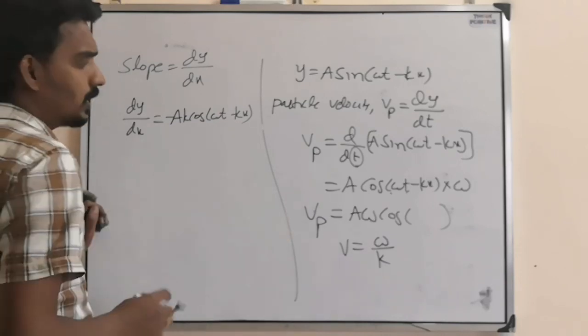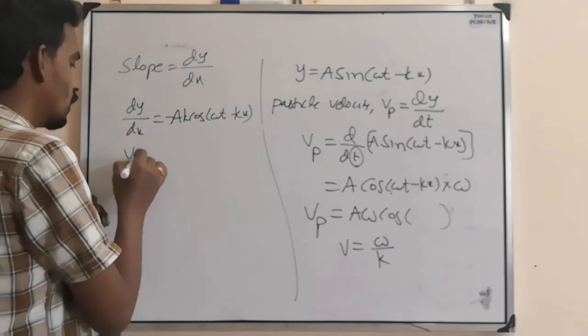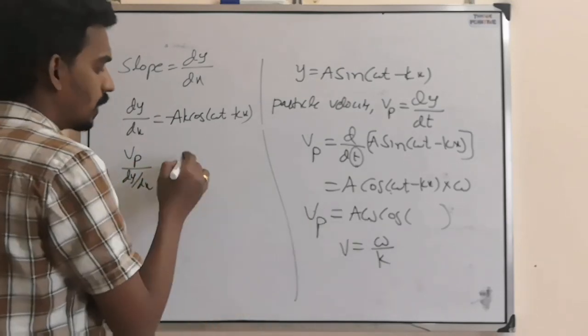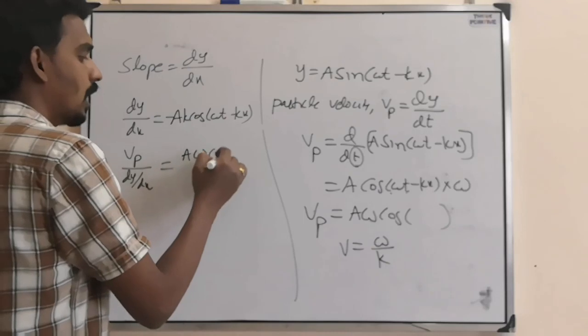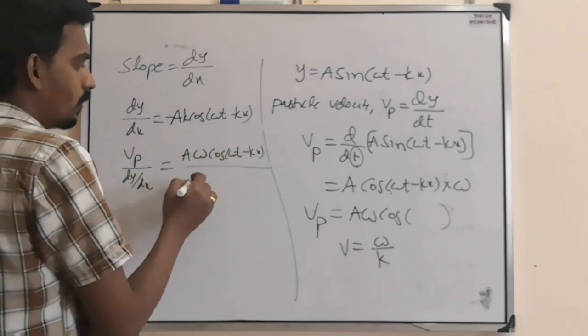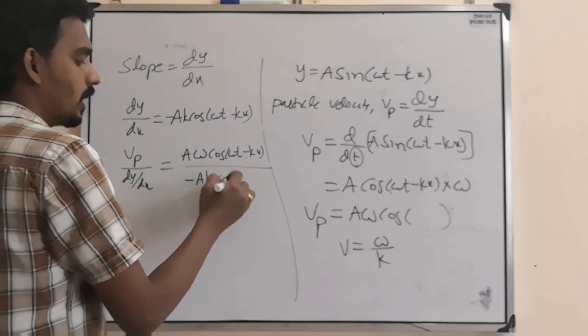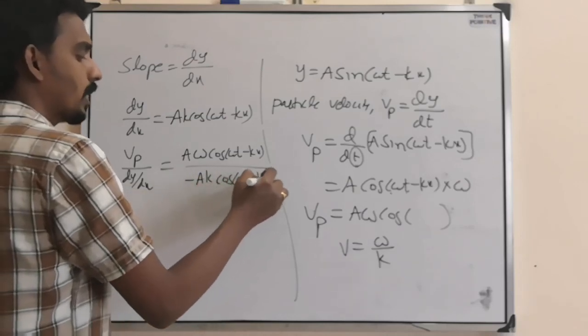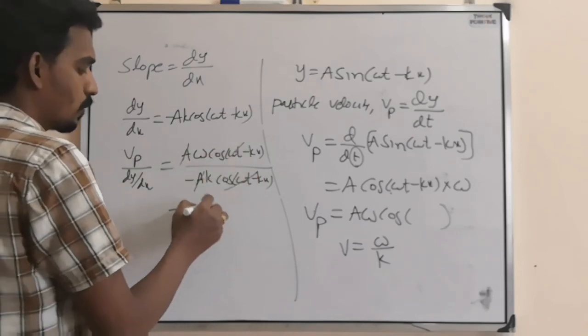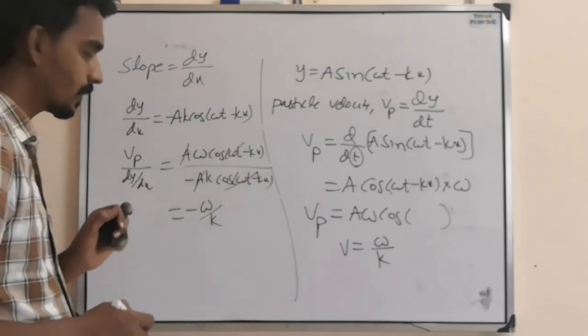Now if you take the ratio of particle velocity to dy by dx, particle velocity is a omega cos(omega t minus kx), and dy by dx is minus ak cos(omega t minus kx). The a cancels, the cos cancels, so we get minus omega by k.